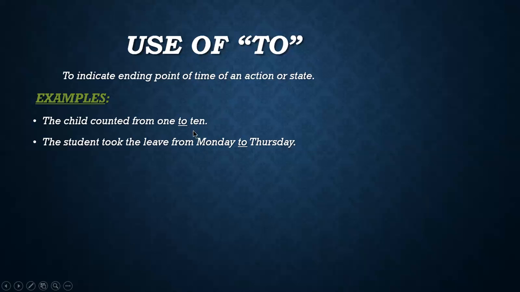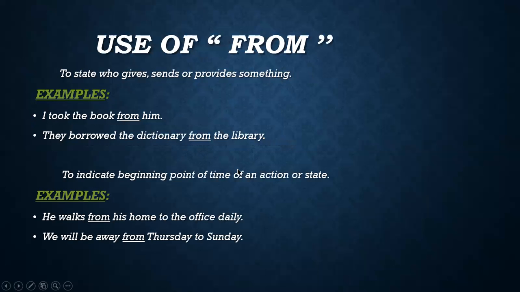But because I'm telling you the use of to, I have underlined to only here. I have not underlined from, but it is also showing the beginning point. If you see the last slide of from, you can see that I have not mentioned the ending point in the examples, and I have not underlined them.